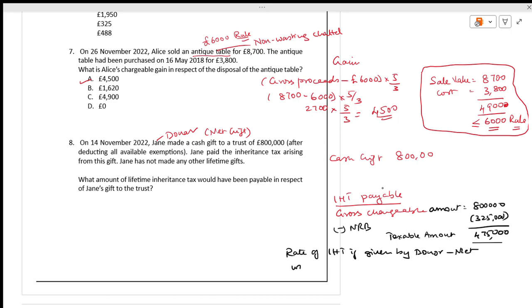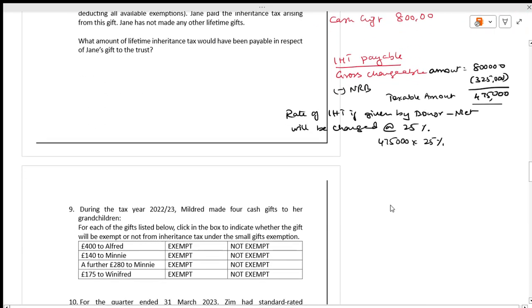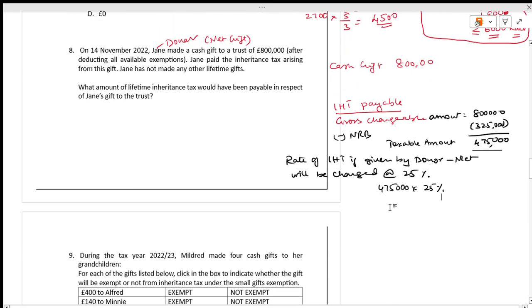I am writing very clearly. Will be charged at 25%. 475 times 25% comes to 118,750. It really adds value to your preparation last moment.